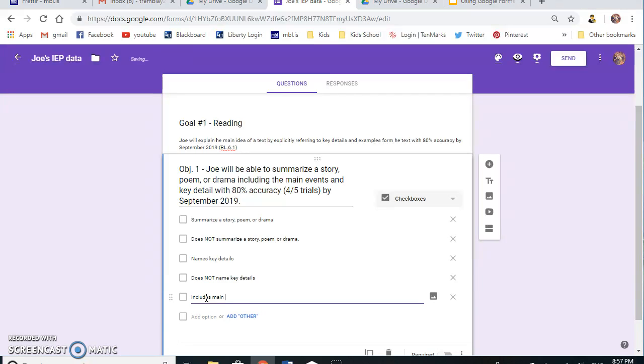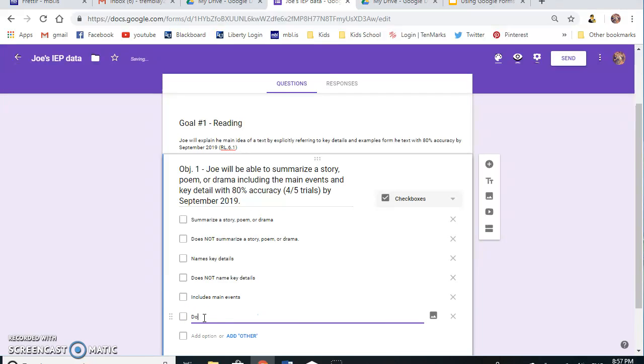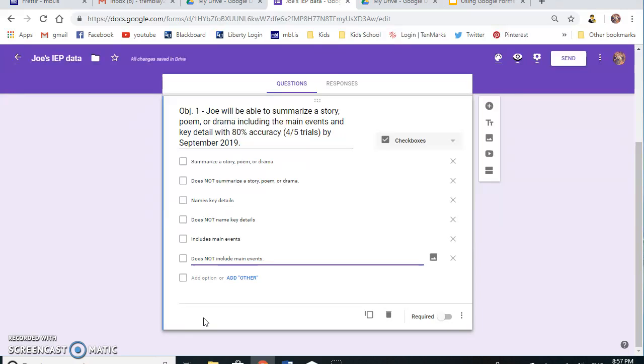Includes main events, and again, does not include main events. Okay, so this would be the first objective. I'm going to leave this as is. Then I'm going to go. I have 3 objectives for Joe for this goal. Next objective, I'm going to add now another one.